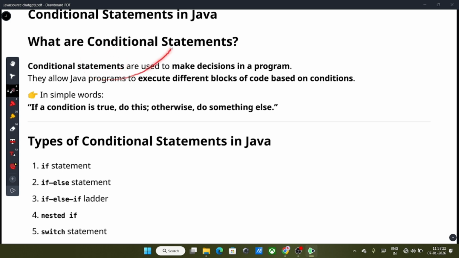Conditional statements are used to make decisions in your program. They allow your Java programs to execute different blocks of code based on your given conditions. If you want to execute a block of code in Java based on your conditions, then you need to use conditional statements. In simple words, if a condition is true, then execute a block, else if the condition is false, then you can execute another block.